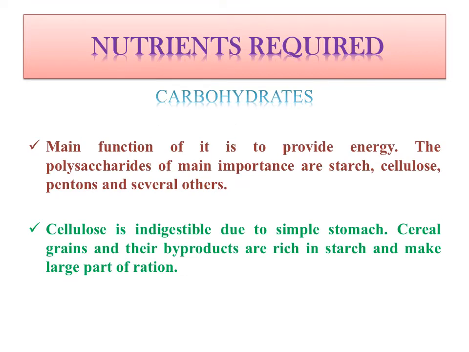Then carbohydrate. The main function of it is to provide energy. The polysaccharides of main importance are starch, cellulose, pentose and several others. Cellulose is generally indigestible due to the simple stomach. We have already learned that cattle, buffalo, sheep and goat have a compound stomach, so they can easily digest cellulose by bacterial fermentation. But poultry have a simple stomach, so cellulose cannot be digested. Cereal grains and their byproducts are rich in starch and make up a large part of the ration.